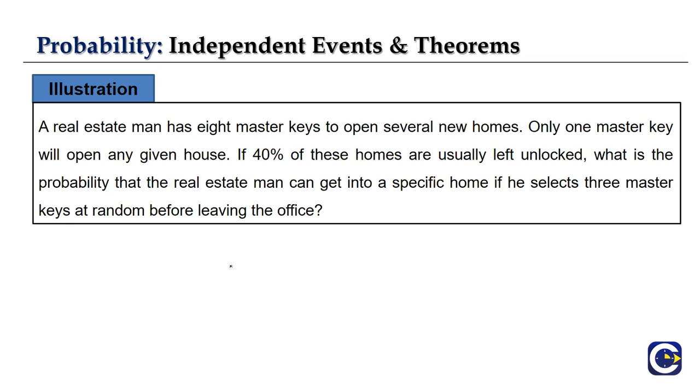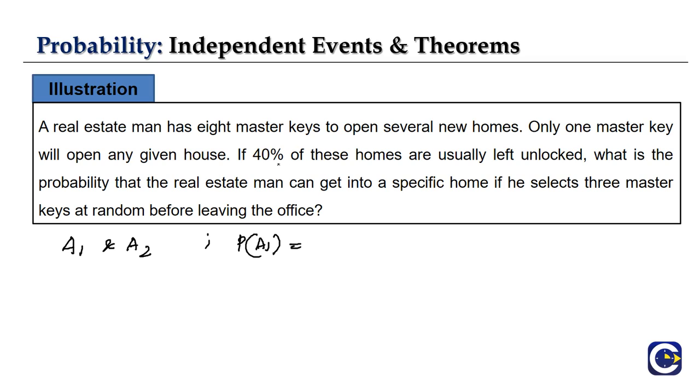So let us consider two events, A1 and A2, be the events that the specific home is left unlocked and is left locked respectively. We have considered two events. So our P of A1 is nothing but left unlocked.